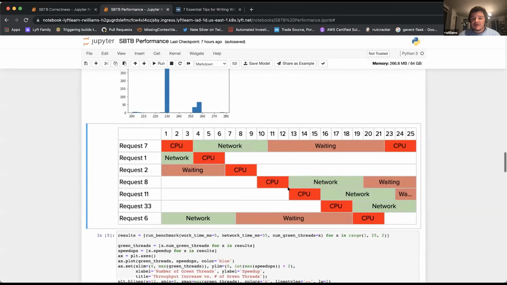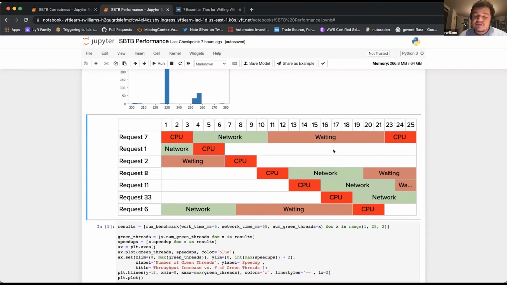And what's happening here is we have that same pattern of we do some CPU work and we switch to the network. But now about midway through request 8, request 7 is ready, but it can't run because it hasn't been scheduled yet. So 11 runs, 33 runs, 6 runs, and then we're back to 7. And so now all this additional time is adding to my latency, really harming the user experience.